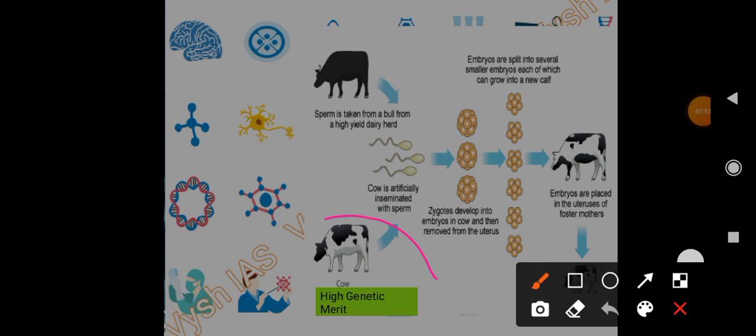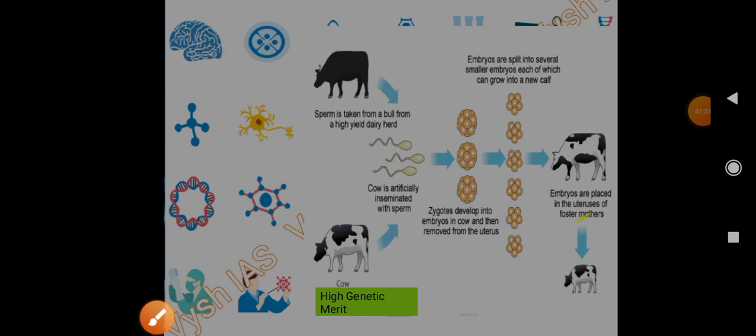This cow has high genetic merit, so it is artificially inseminated with the sperm from this bull. Her egg has been fertilized, and now it becomes a zygote. After some days these embryos are split into several small embryos, and each one of these will form a calf. Then it is introduced into the cow. Embryos are placed in the uterus of the foster mother, who acts as the surrogate mother. That's how ETT, embryo transfer technology, is done.